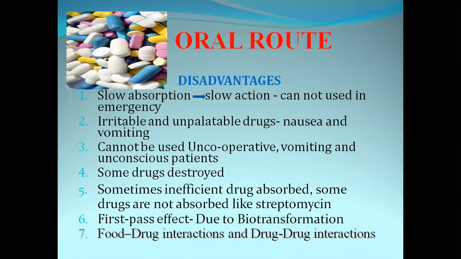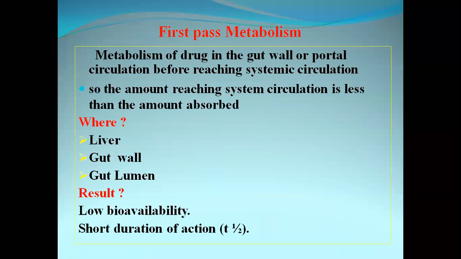Because of the antacid, which has raised the pH. Because of the rise in pH, the proton pump inhibitors will not be absorbed. This is how drug interaction may happen. Now, first pass metabolism.